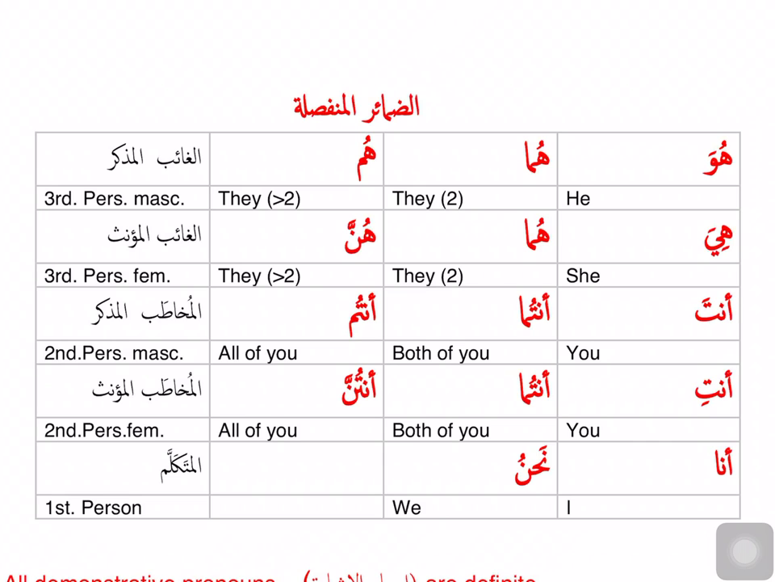So we note that the dual is common between masculine and feminine. Huma is used for both masculine and feminine. Antuma is used for both masculine and feminine. But the singular dhamir and the plural dhamir are specific for the gender.